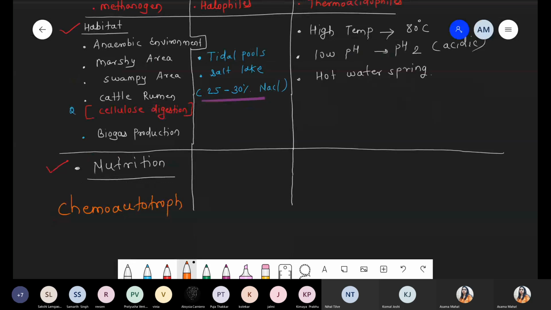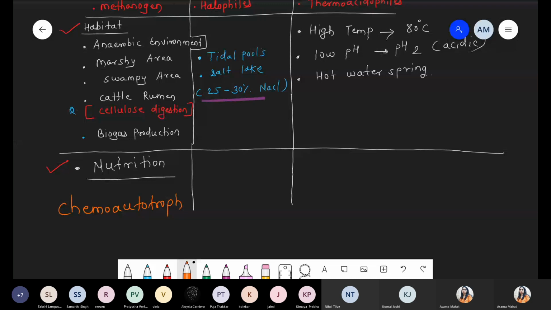Means chemical undergo the degradation, electron gets released, that electron is picked up by the electron transport system, production of ATP, and now that ATP is used for food synthesis. Such type of bacteria are called chemoautotrophic bacteria. So even methanogen bacteria, they are like thermal springs, hot water springs. Thermal means what? Thermal means heat. Heat means high temperature. So similar word, doesn't matter. Okay. So first, chemoautotroph, nothing but methanogen, these come under the chemoautotrophs.